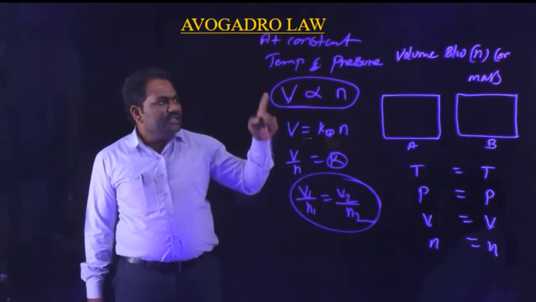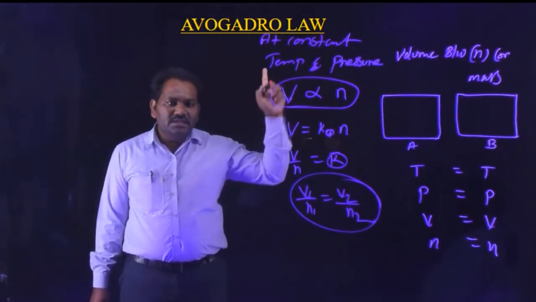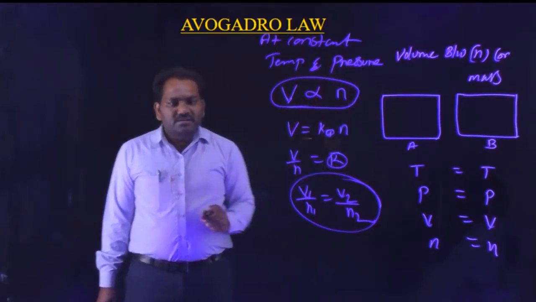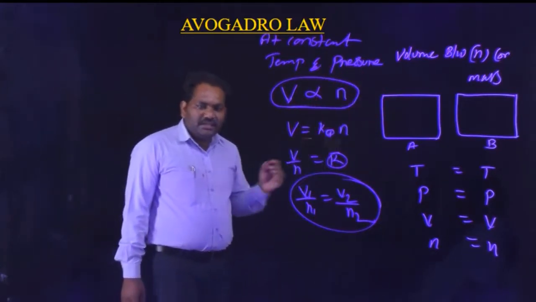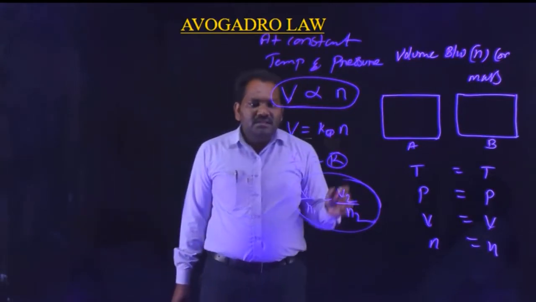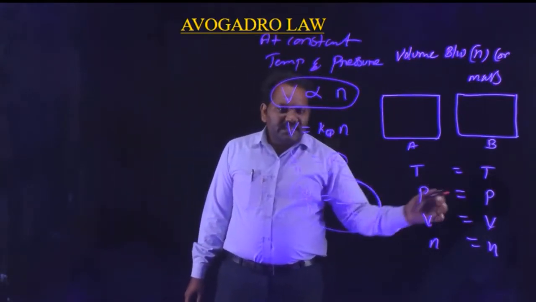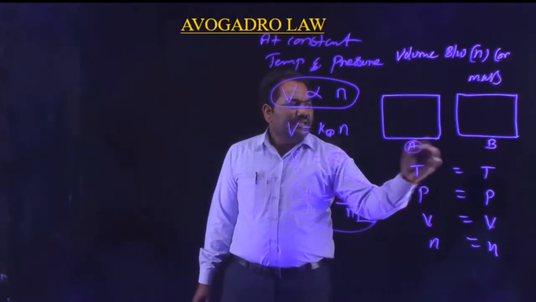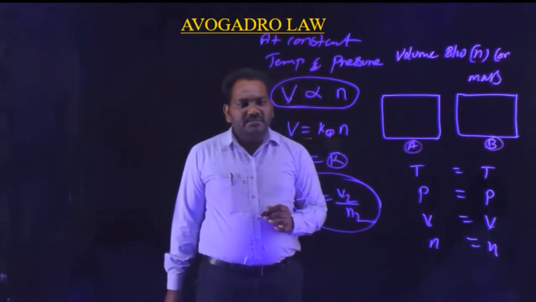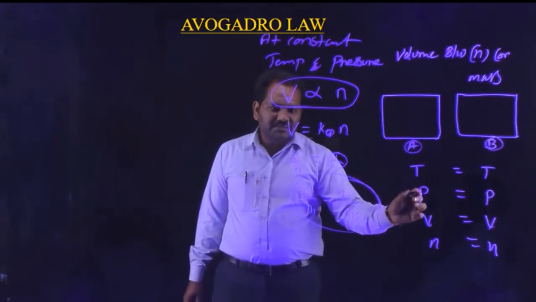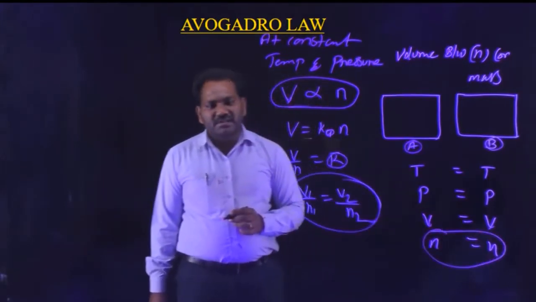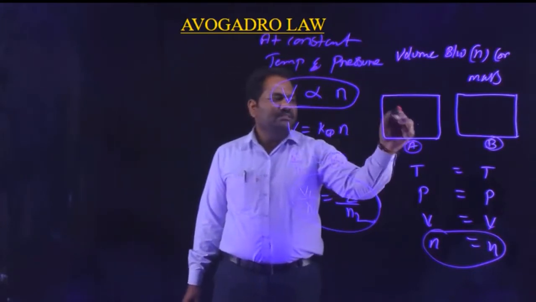I repeat, it gives the relationship between volume and number of moles or mass of the gas. According to this, at the same temperature and pressure, equal volumes of any gas have an equal number of particles. For example, take gases A and B: they have the same temperature, pressure, volume, and also the same number of particles.